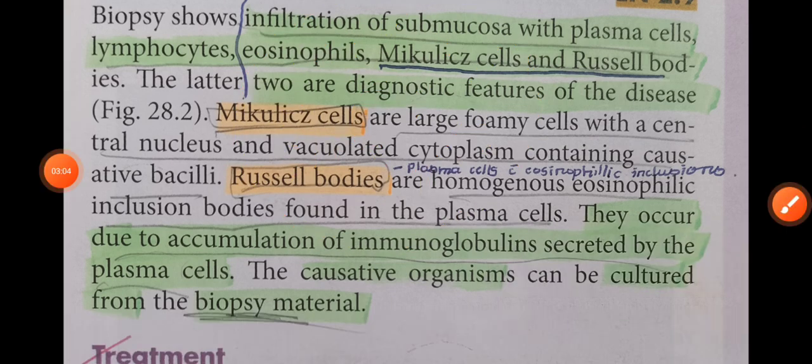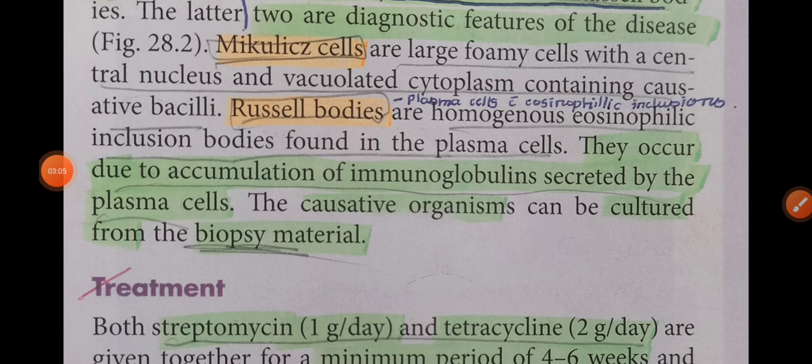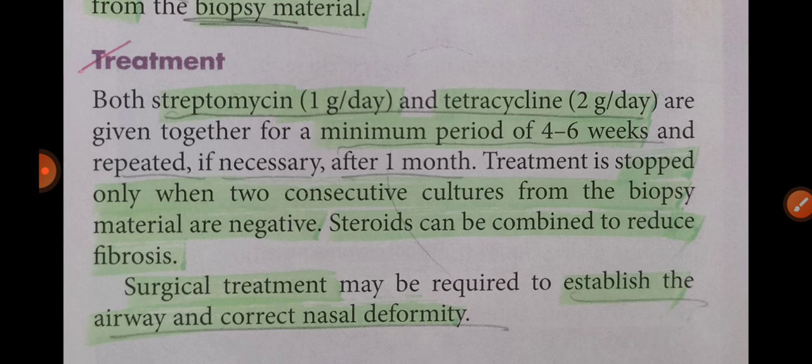What are Russell bodies? Russell bodies are homogeneous eosinophilic inclusion bodies found in the plasma cells. Mikulicz cells are large foamy cells with a central nucleus and vacuolated cytoplasm containing active bacilli. Russell bodies occur due to accumulation of immunoglobulins secreted by the plasma cells. That's why they are eosinophilic, pinkish in color. The causative organism, Klebsiella rhinoscleromatis, is cultured from the biopsy material.